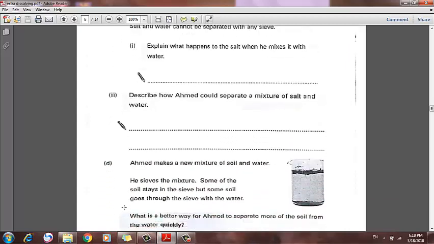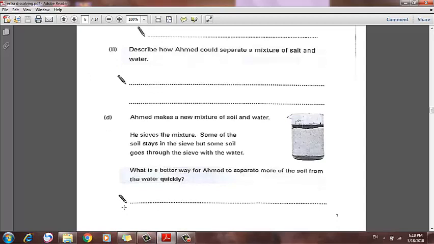Let's move to question D. Ahmed makes a new mixture of soil and water. Remember that soil is insoluble. He sieved the mixture. Some of the soil stays in the sieve, but some of the soil goes through the sieve with the water. Oh, it's a bad way for separating soil and water, actually. I don't know how he thought about that. Using a sieve to separate water from soil, of course some of the soil will pass through the sieve.